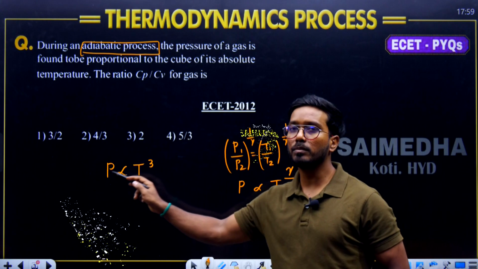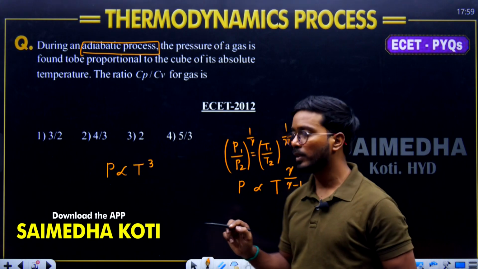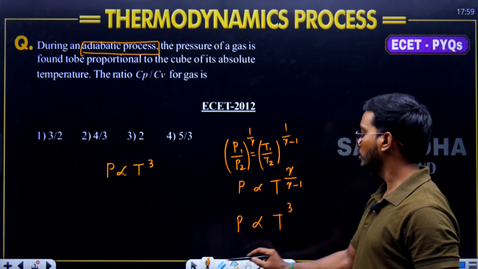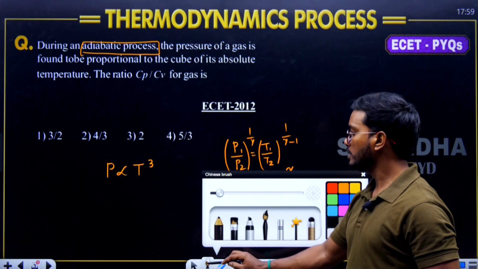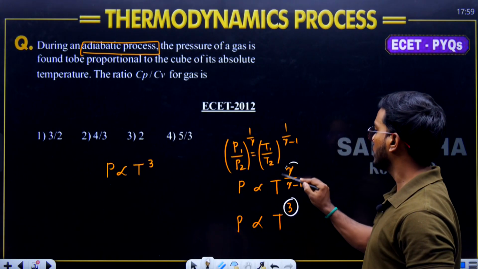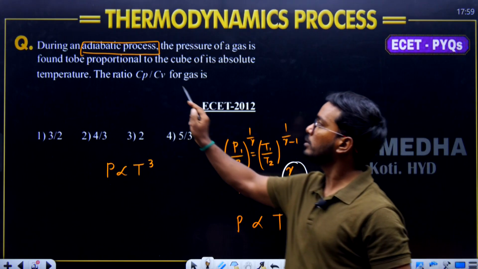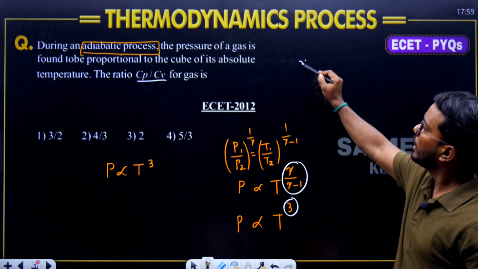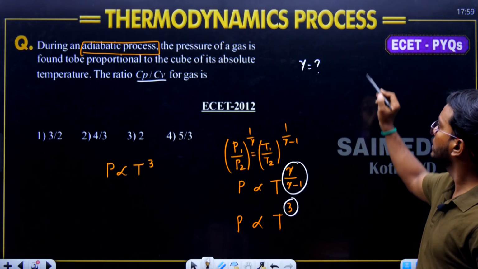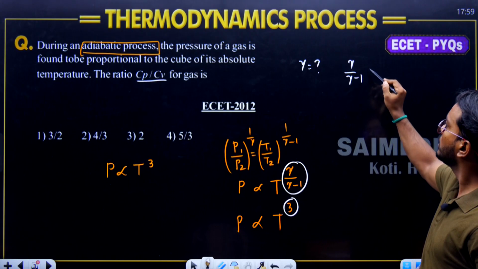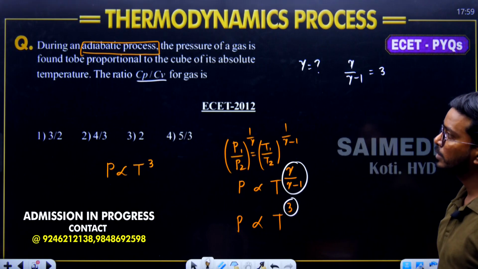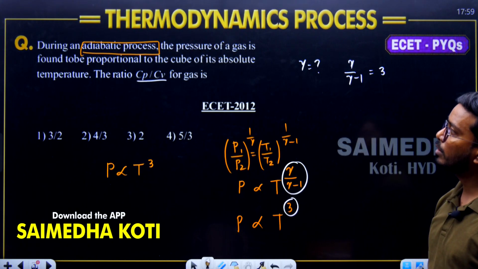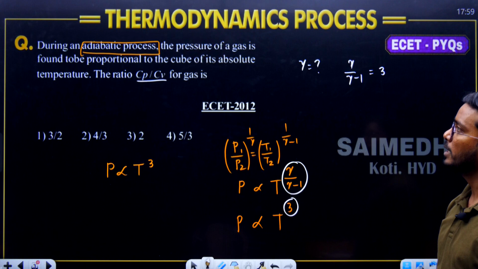Now the question is mentioning pressure is directly proportional to temperature cube. That is indirectly saying that pressure is directly proportional to temperature power 3. So now we can compare and say that this 3 is gamma by gamma minus 1. And the question asked is what? Cp by Cv. That means gamma. Given gamma by gamma minus 1 is equals to 3. The ratio of Cp by Cv for the gas is dash.